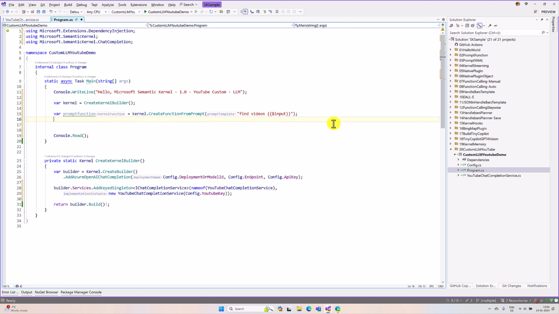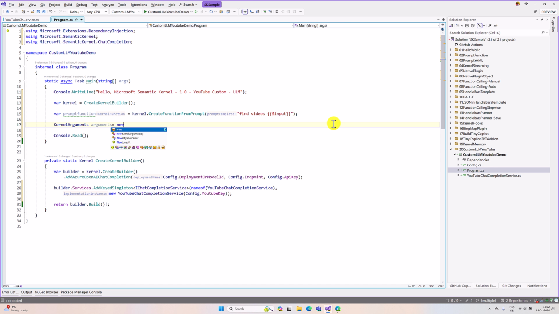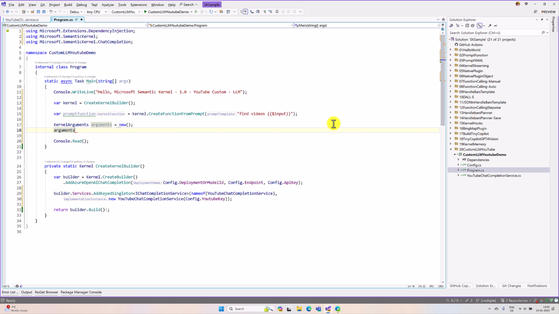The next step, I'm going to pass the argument. For that I have to use the kernel arguments, new of kernel arguments dot add. So the key is input. I'm going to set find Microsoft Semantic Kernel.